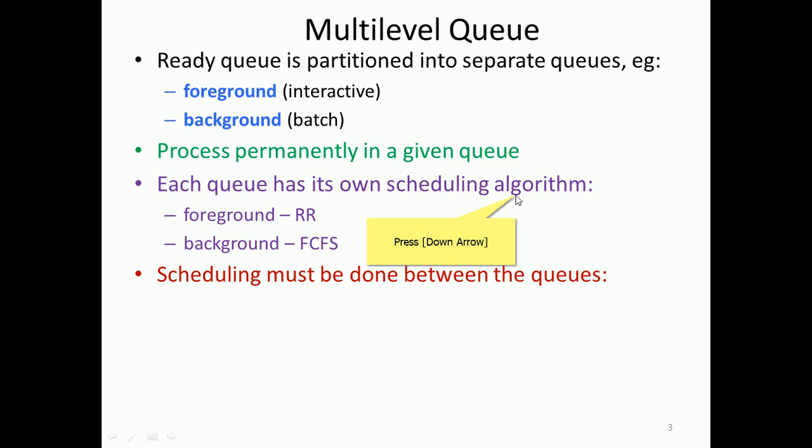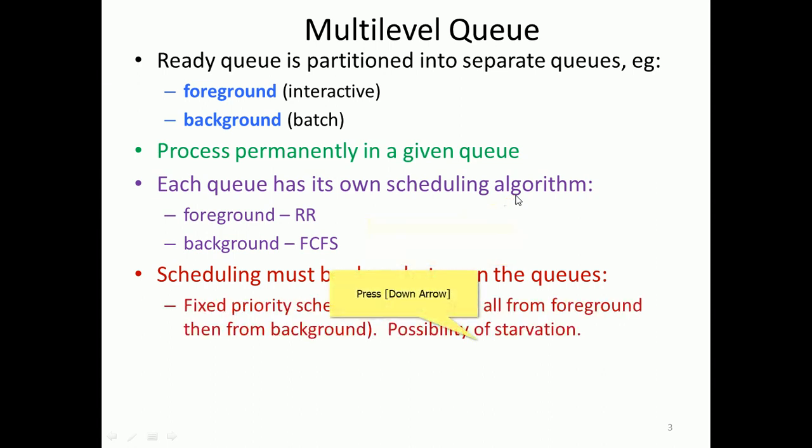Scheduling must also be done between the queues. Since multiple queues are there, we can schedule between the queues. Fixed priority scheduling serves everything from the foreground first, and then the background will be served. There is a possibility of starvation.